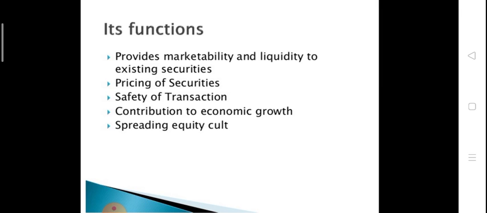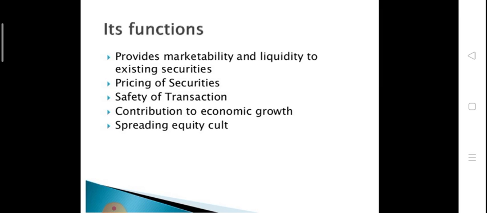Now safety of transaction. The stock exchange also provides us safety from any illegal or fraudulent activity or malpractices. So it provides us safety from any illegal and fraudulent activities.